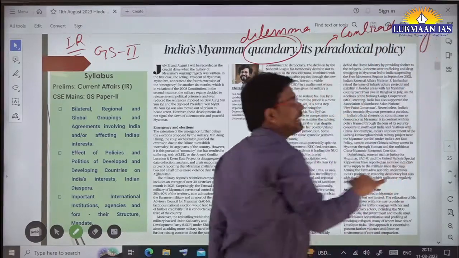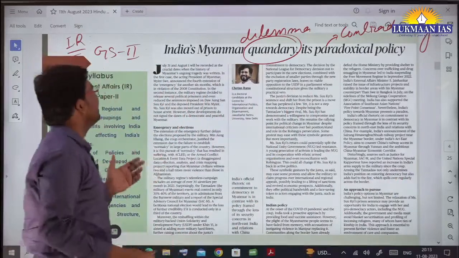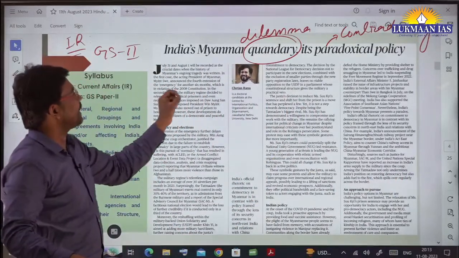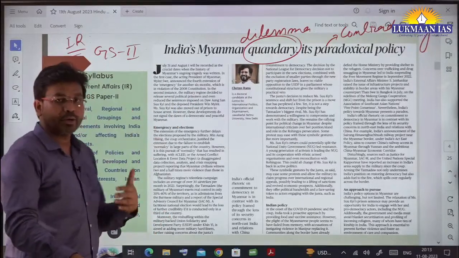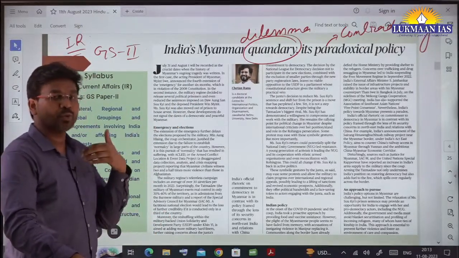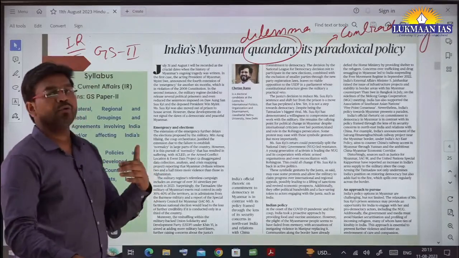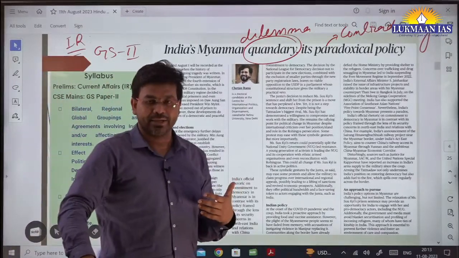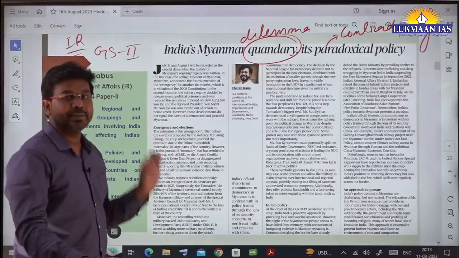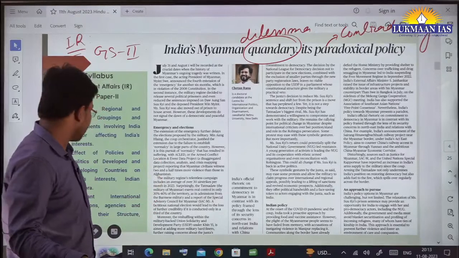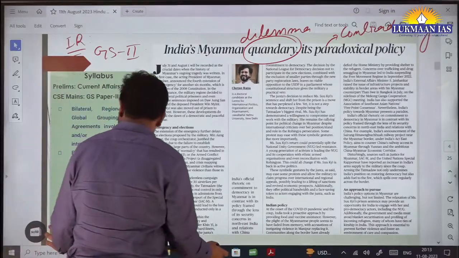So if we reread the heading, it says India's Myanmar dilemma, its contradictory policy. Okay, so we are talking about India's policy with reference to Myanmar and why our policy is contradictory, right? So we are going to discuss about it. So this topic, as I discussed, is important for international relations. Okay, so let's start the discussion on this topic.